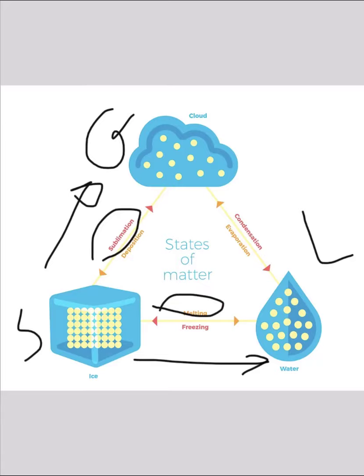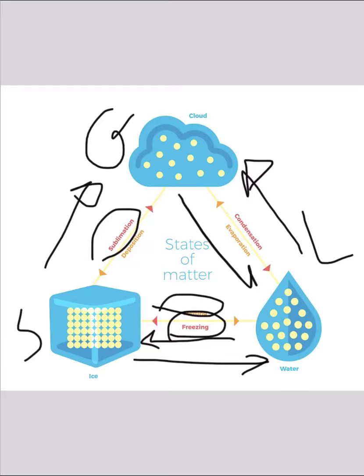When a liquid changes to a solid, we call it freezing. And when the water or liquid changes to a gas, it will be what? Evaporation. When the gas changes to a liquid, it will be condensation.